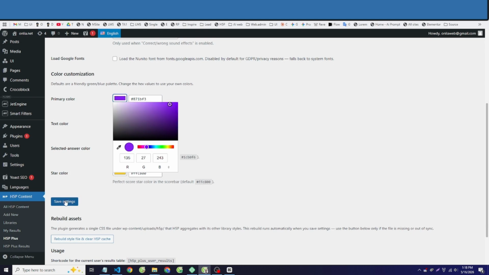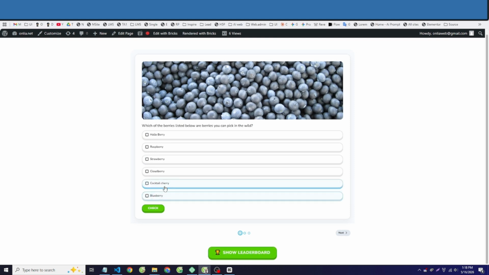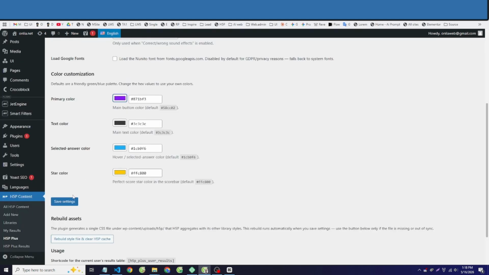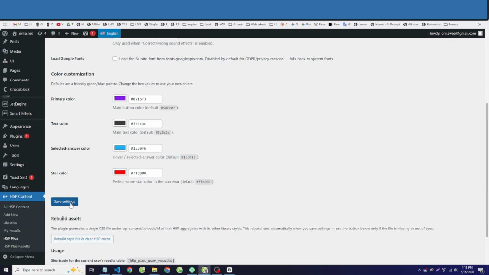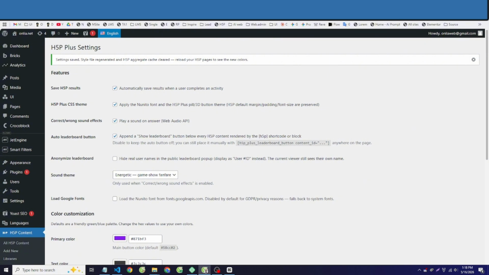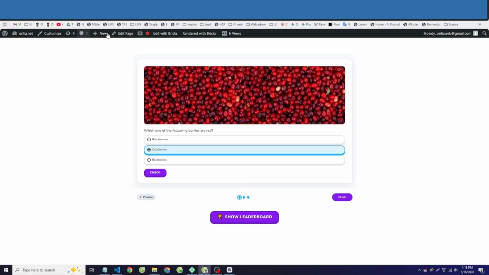Like this, I change it to purple. And you can also change the color of the star. Like, I change it to red. So we can check the whole change like this.